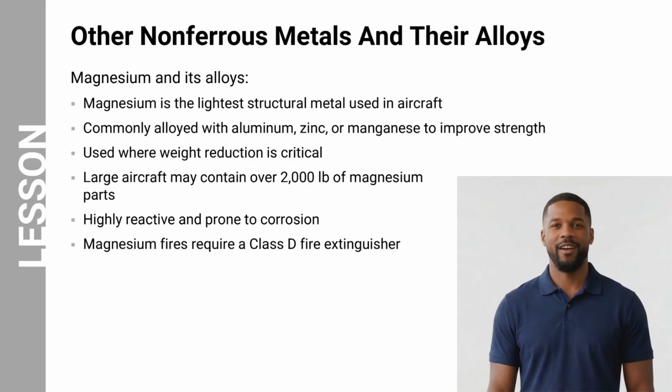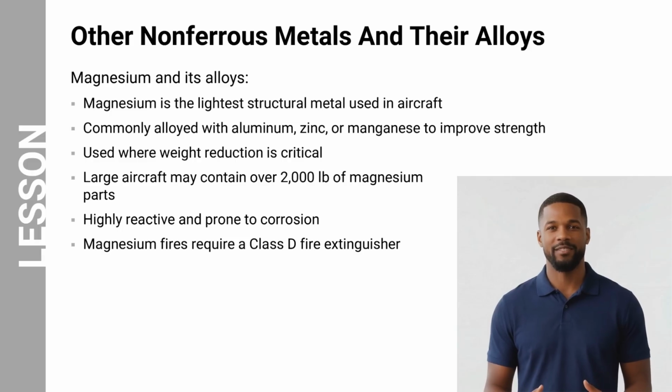Let's look at other non-ferrous metals and their alloys. An important group of aircraft materials includes magnesium and its alloys. Magnesium is the lightest structural metal used in aircraft construction. Because of its extremely low weight, it is commonly used in components where weight reduction is critical. Magnesium is often alloyed with elements such as aluminum, zinc, or manganese to improve its strength and mechanical properties.